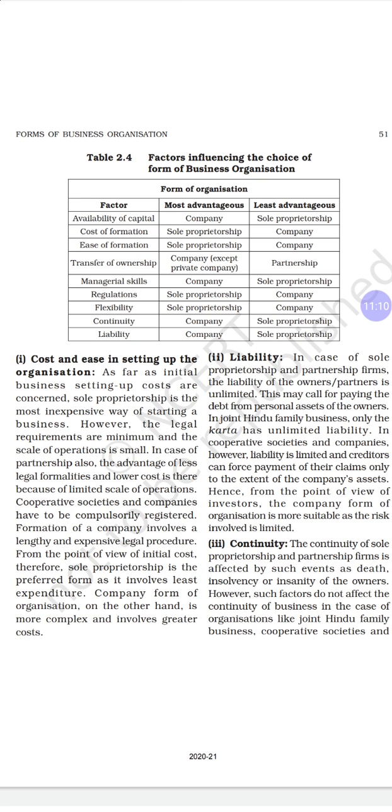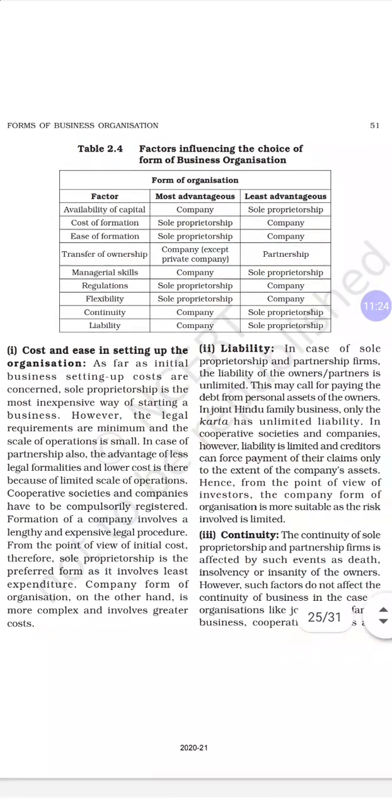Company formation, on the other hand, is more complex and involves greater cost. When we compare all forms of business, one advantage the sole proprietor has is that he need not do many legal formalities. Expenditures are very small compared to other forms, and the complexity of work involved is also less.